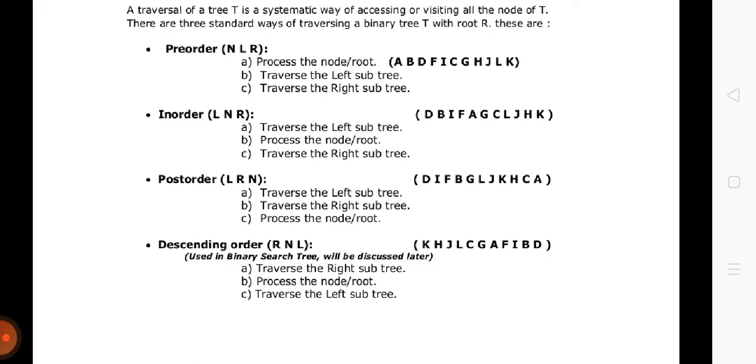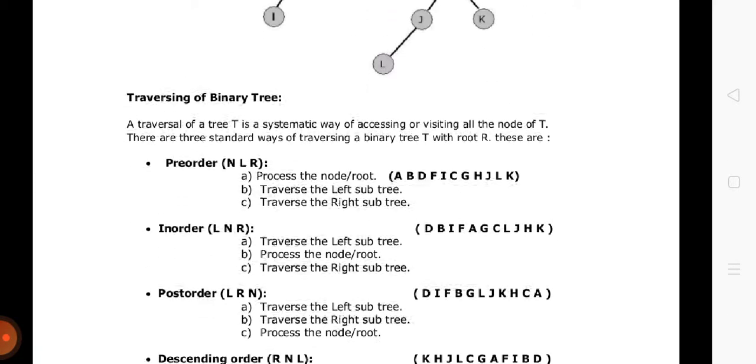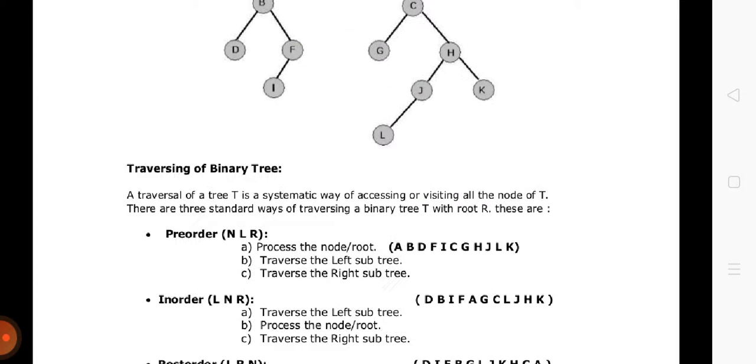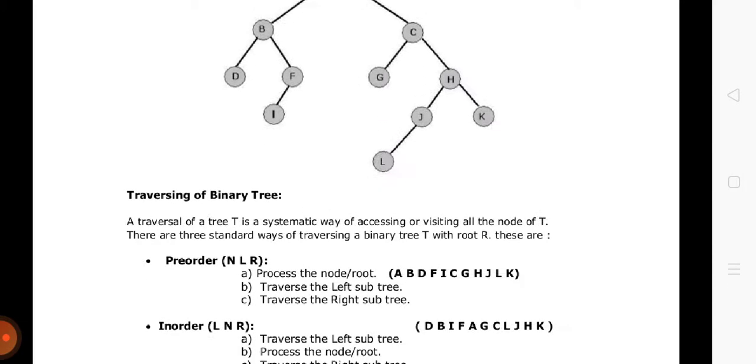Okay, now come to the post order traversal. In order, you can see that we have a process. Look at it, you try it, then look at it, we get the node processing traversing like D, B, I, F, A, G, C, L, J, H, K. Now here you will find A in the mid of the left and right.